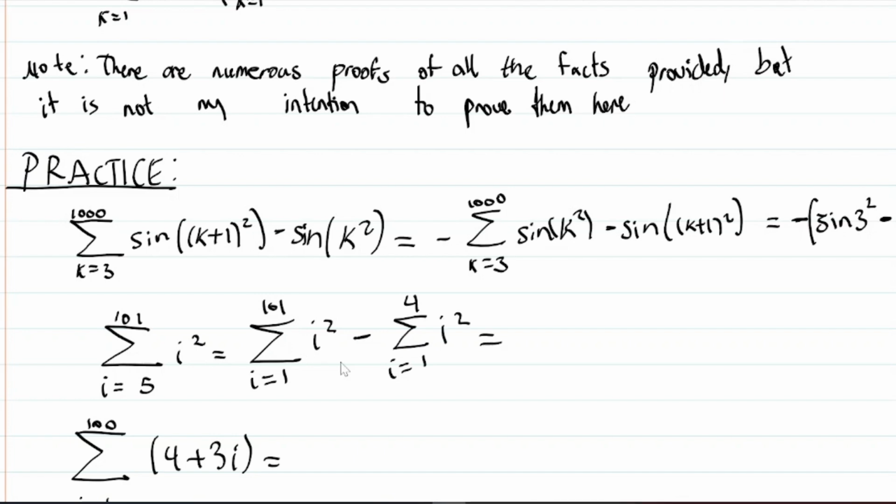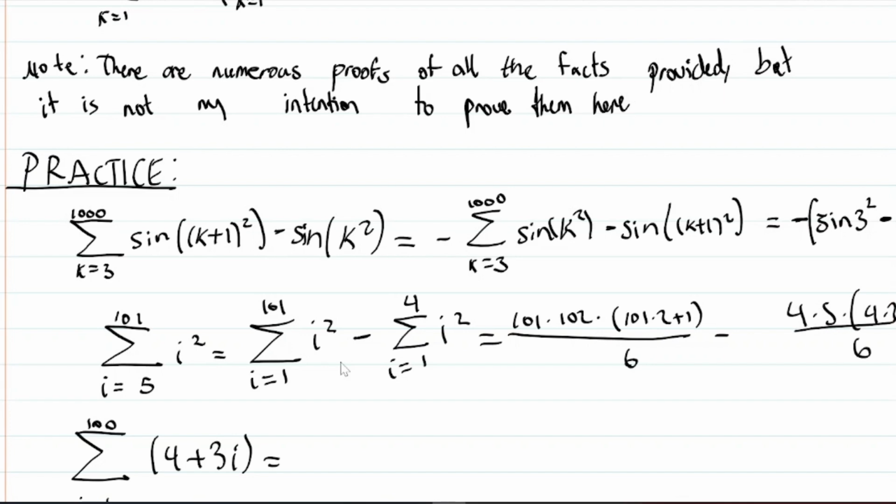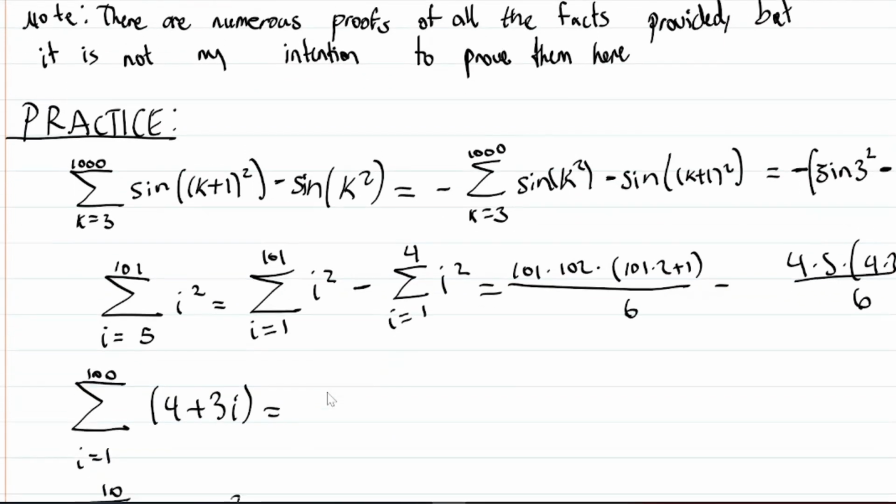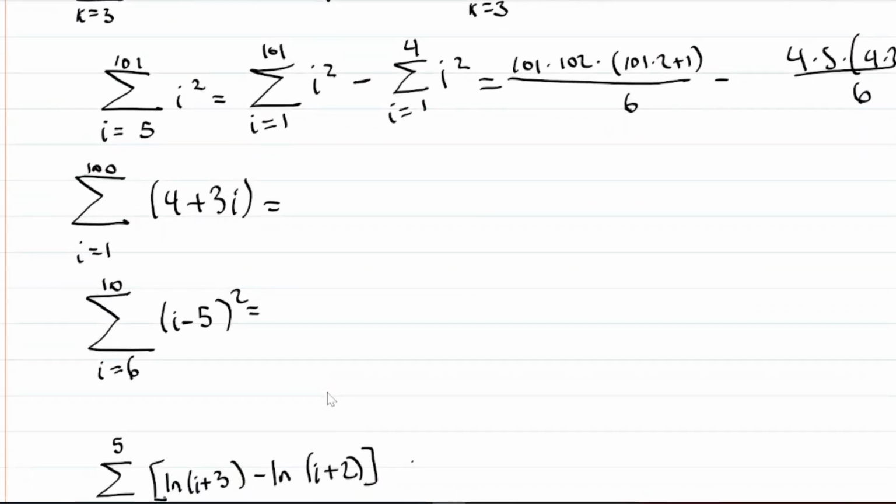So this is, of course, 101. No, sorry. This is going to be 101 times 102 times (2 times 101 plus 1), or you could write it in the other form, I don't really care, minus 4 times 5 times (2 times 4 plus 1), over 6. And I won't simplify that. You could do that. So, next one.